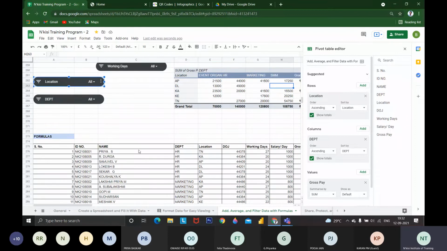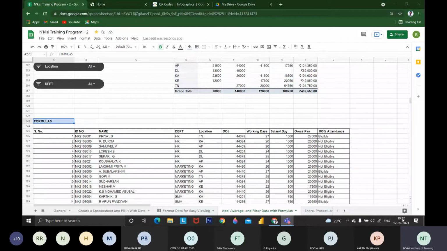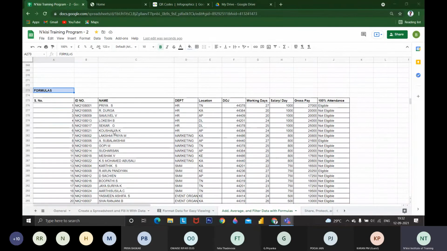Now the last topic we are going to touch upon is formulas. There are various formulas available in Google Sheets and Excel. I'm going to touch on a few formulas alone, the basic formulas you will be using. This is the data we were using previously.